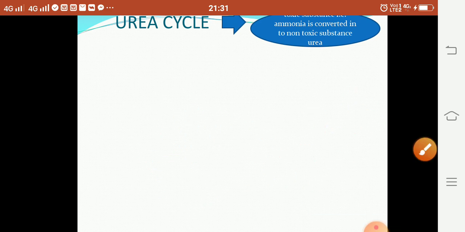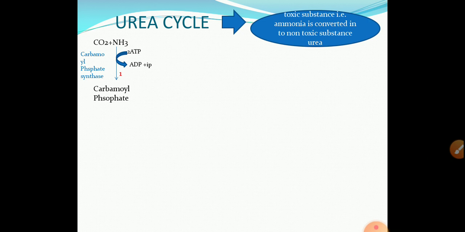The pathway or process in which toxic ammonia is converted into non-toxic urea is called the urea cycle. Ammonia is very toxic to the human body. Ammonia is obtained by transamination or oxidative deamination. So the urea cycle starts with carbon dioxide and ammonia.